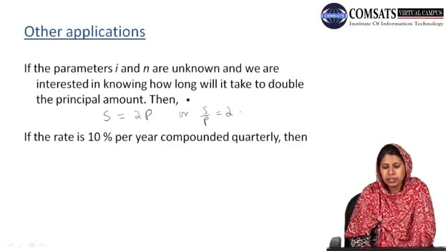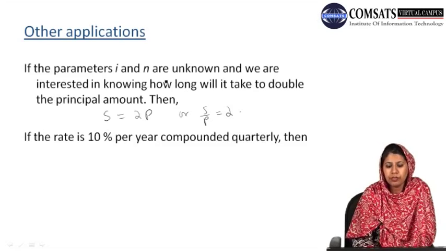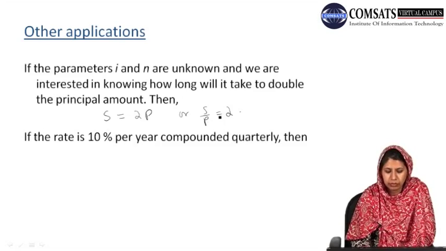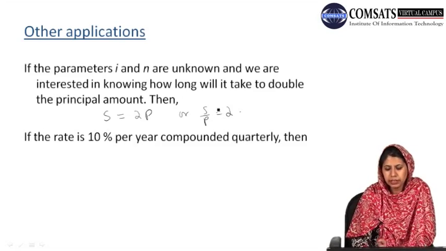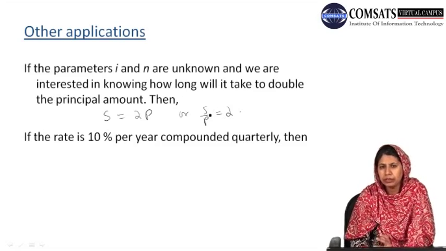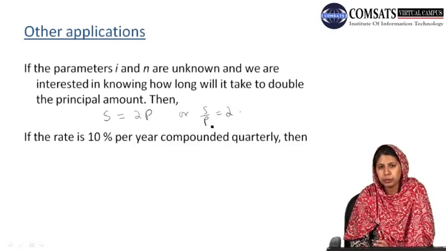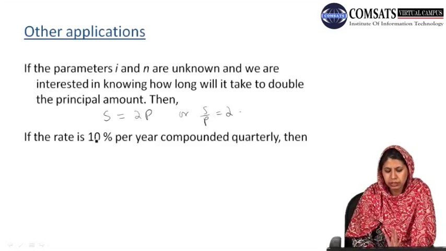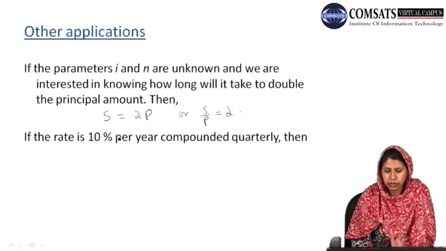And we are interested in knowing the value of n, that is how long it will take to double the principal amount. In this case, we are provided with the compound amount in terms of the principal amount, and we are also provided, let's say, the rate, which is 10% per year compounded quarterly.